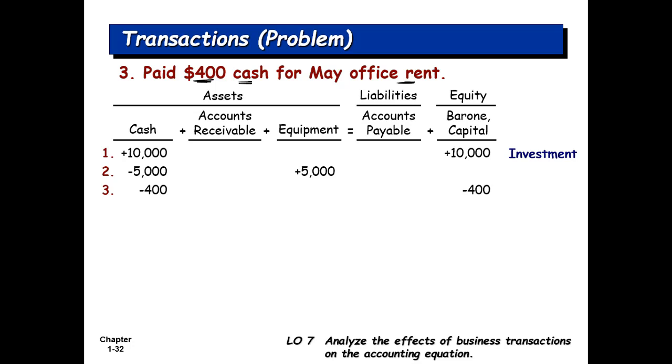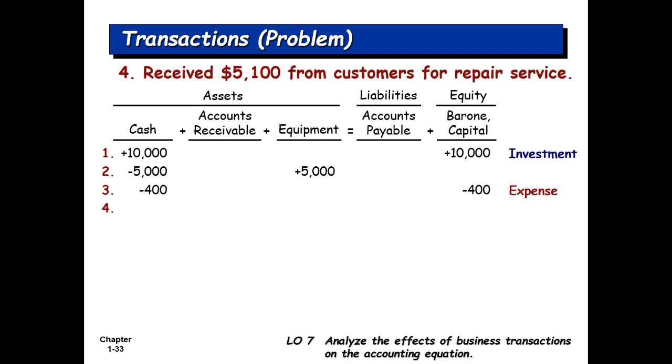Because earlier we studied that there are two things that increase equity, two things that decrease equity. So we're going to see those increases and decreases right in the equity account here, but later on we're going to separate them. We're going to classify separately. Okay, so here we can see the third transaction, 400 decrease in cash and 400 decrease in equity because of the expense.